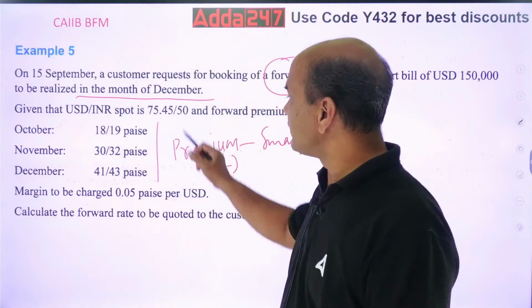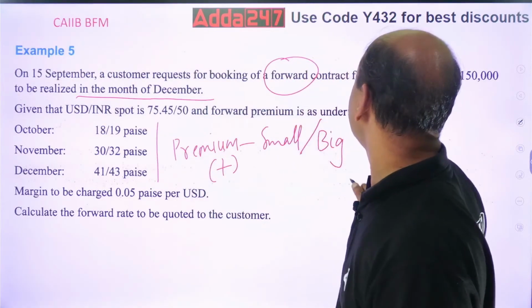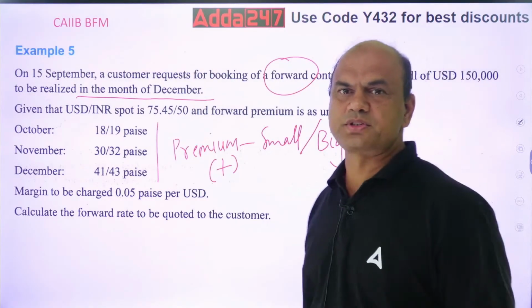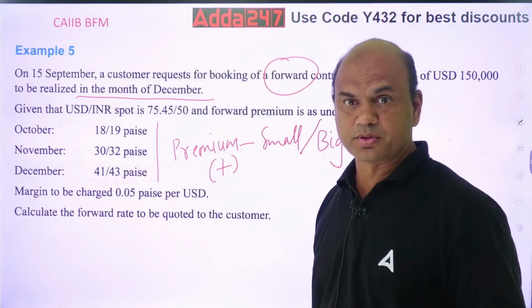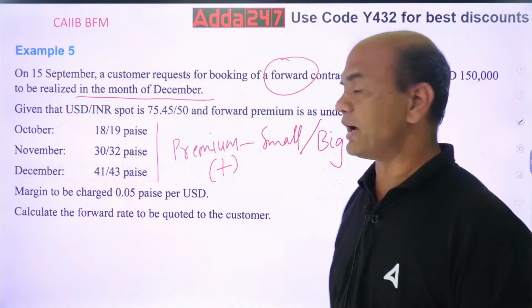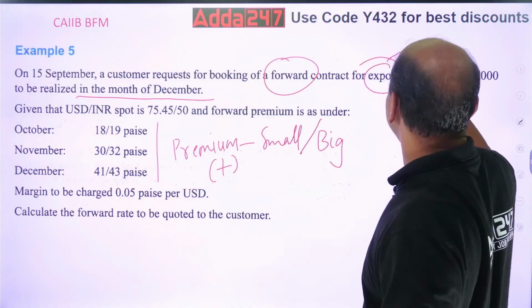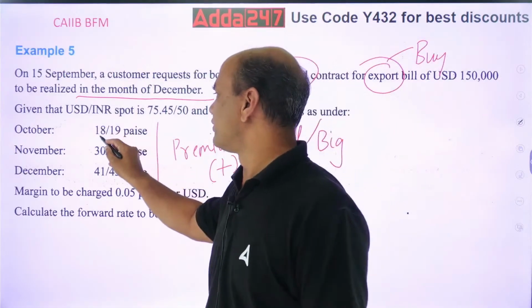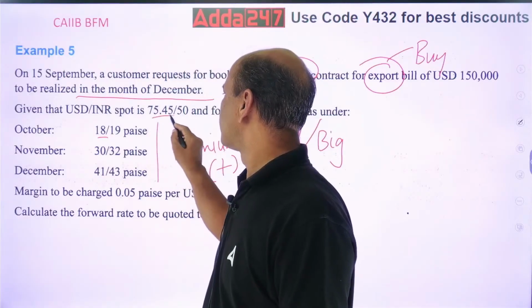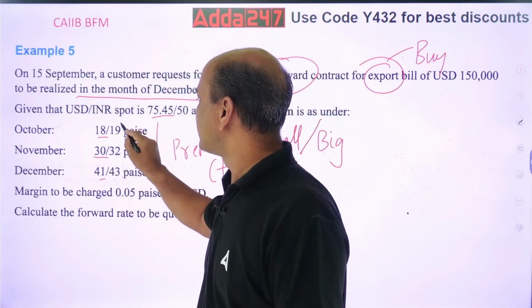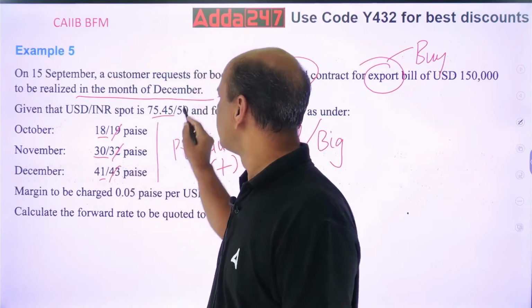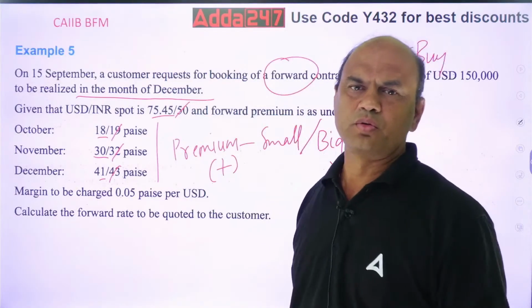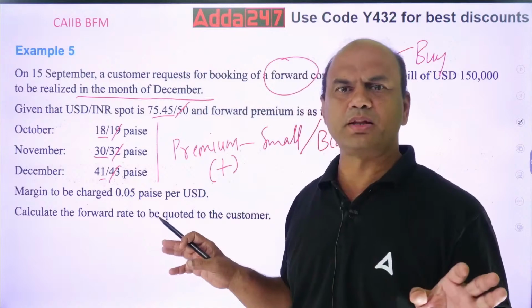So which rate will you apply? See, you are booking a forward contract for an export bill. Whenever you are dealing in exports, you have to buy the currency. Purchase means what? You will take the left one, this part, everywhere. Forget this, it is of no use to you. Immediately cancel it. You are in the buy zone, be in the buy zone only.